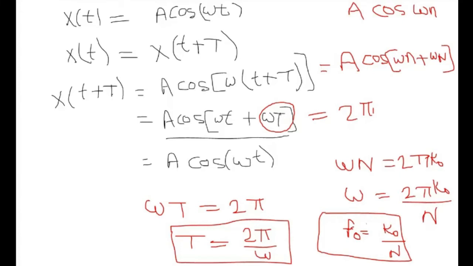So in this case, my k₀ and N both are integers and the frequency f₀ is rational. Since k₀ and N both are integers, this will have to be rational in nature. So if both are integers, then the fundamental period will be capital N in this case. We will solve some examples to clarify this.